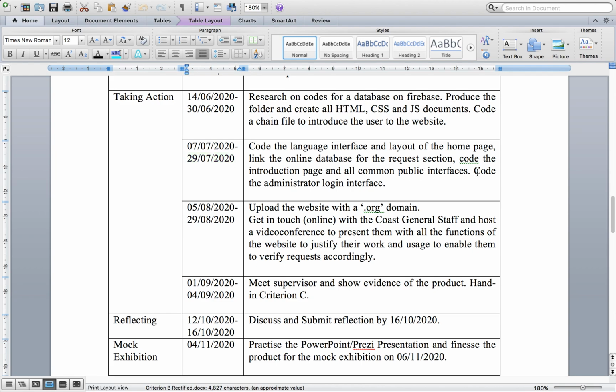The last thing is just coding the administrator login interface, and that's very important because if I don't code that, then my database is going to become very weak and it can be hacked by anybody. And also if somebody decides to inspect element on my website, they can get information of my database. And if I don't secure it, and if I don't give it an interface in which I can log in and authorize users, then it'll become a big mess, and I can't let that happen for my personal project because